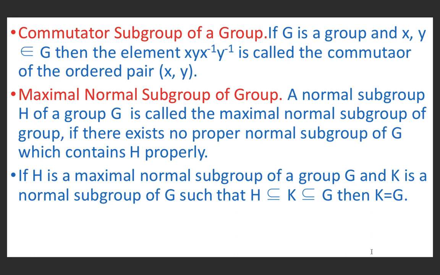Maximal normal subgroup of a group. A normal subgroup H of a group G is called a maximal normal subgroup of the group if there exists no proper normal subgroup of G which contains H properly. If H is a normal subgroup of a group G and K is a normal subgroup of G such that H is a subset of K is a subset of G, then K is equal to G.